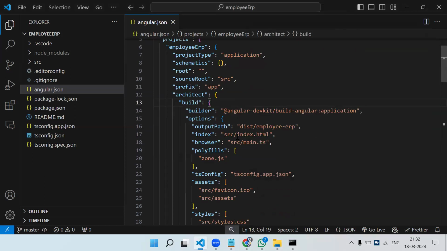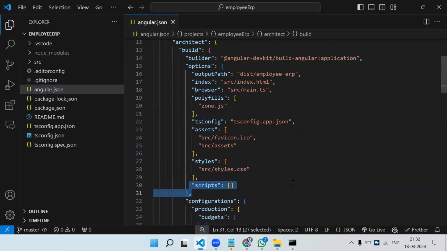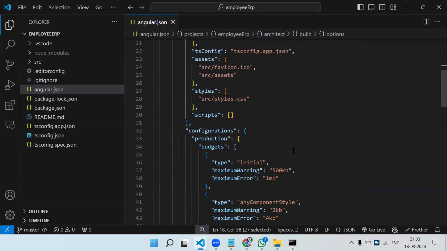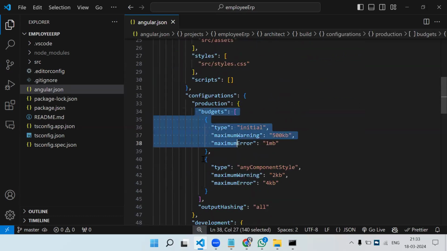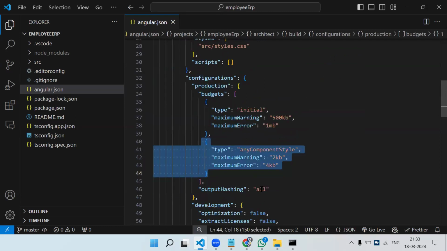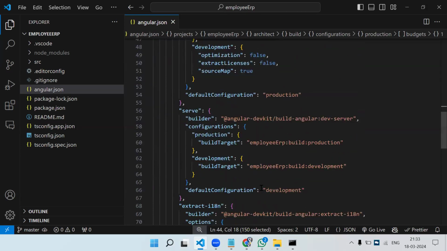Here you can see so many settings are there, like what the asset folder is, what external styles I'm going to use, scripts if I'm going to use them, right? Then index.html, browser, main.ts, polyfills, minimum build size, maximum build size, component-related size, what maximum lines of code I could have, development-related settings, then when we compile the application, how we run it, on which port I need to run.